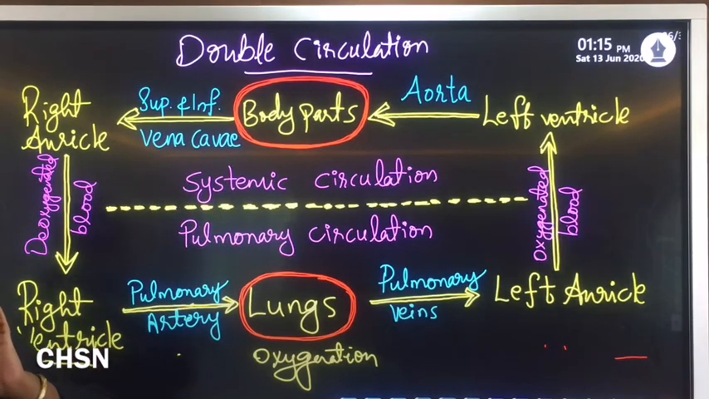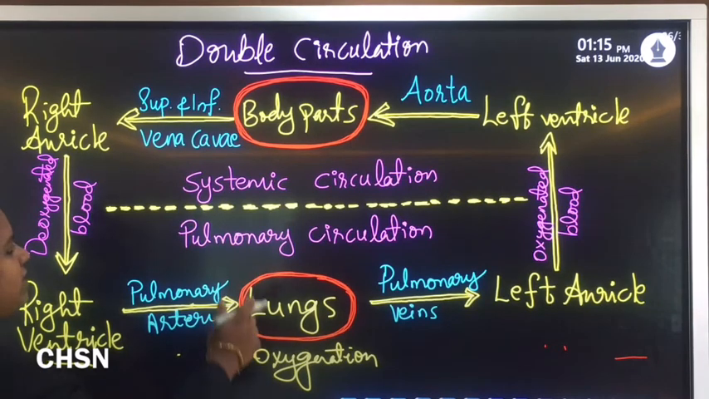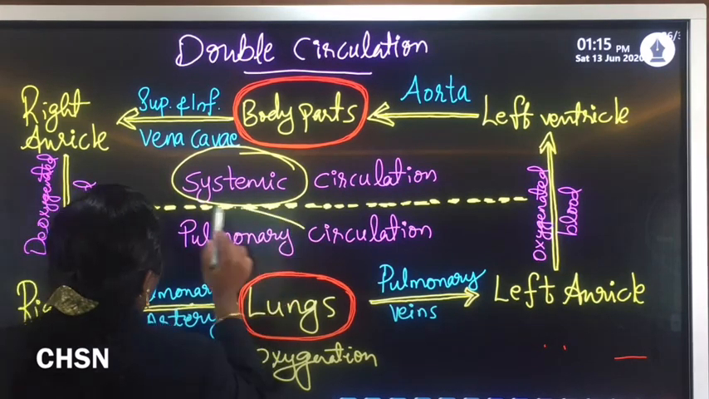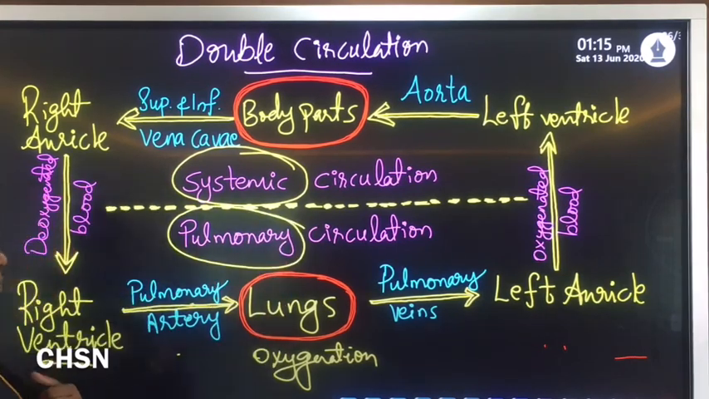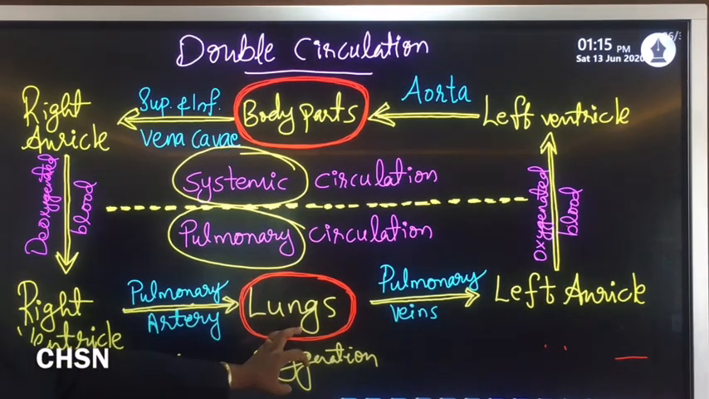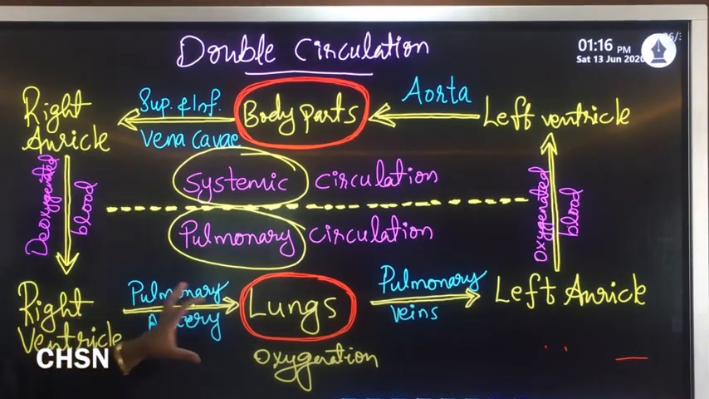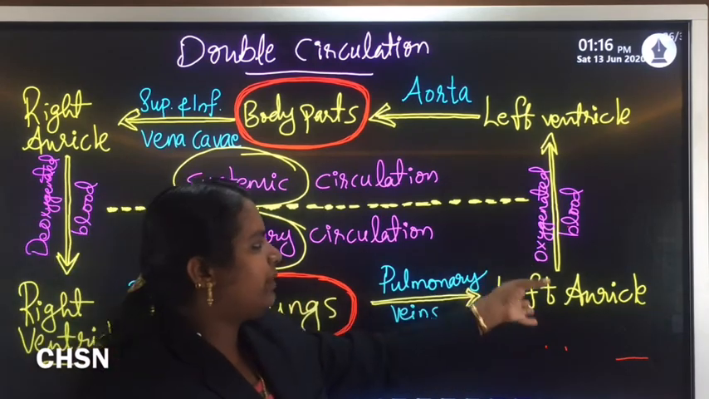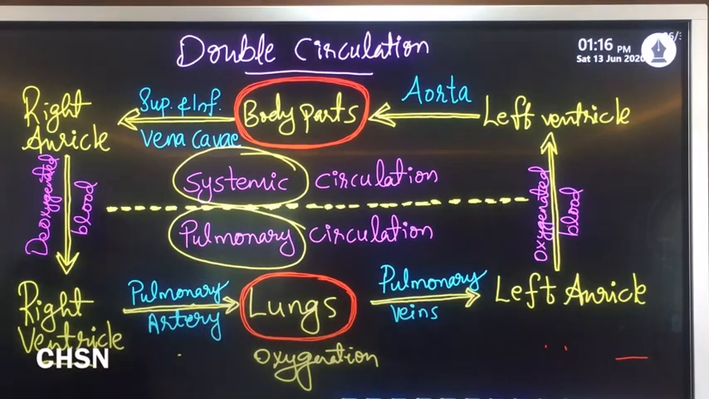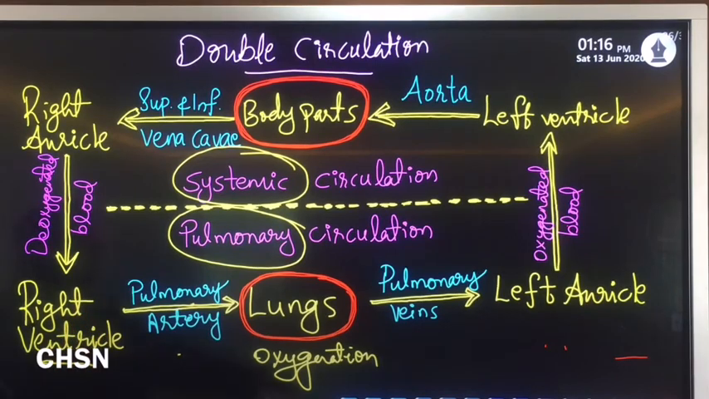Two types of circulation are there. One is known as systemic circulation, and the second one is known as pulmonary circulation. Pulmonary circulation means circulation through the lungs. That means from the heart to the lungs, and again it returns to the left side of the heart. That is known as pulmonary, related with the lungs: circulation through the lungs for oxygenation purposes.